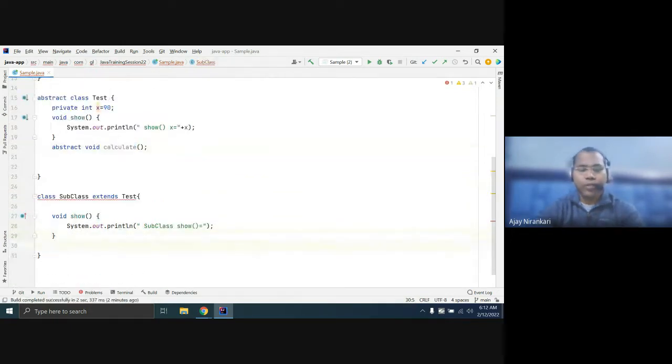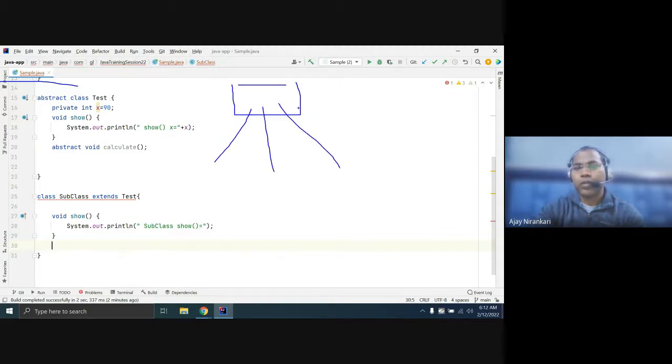So sometimes you have a superclass, and subclass 1, subclass 2, subclass 3, subclass 4, multiple subclasses you created, but you want each subclass to have a specific method like calculate.